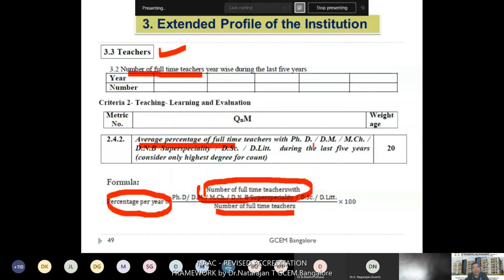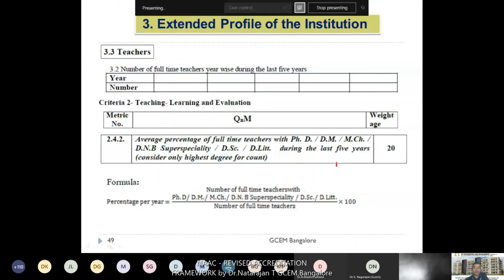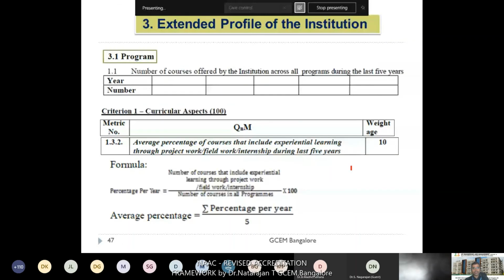This formula is only for your reference; they give it in the NAAC portal. You do not need to calculate any formula for ensuring the metric weightage. In NAAC, if you submit the data and the supporting numerical data, it will automatically process all your data, and the percentage will automatically come to your portal. This is regarding the extended profile.